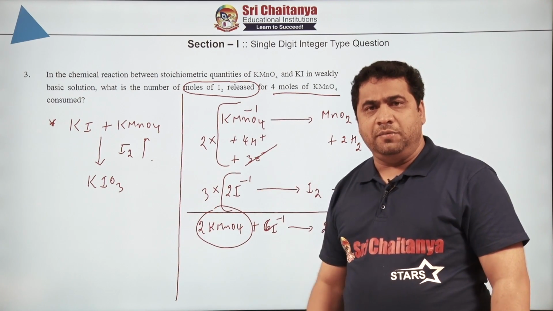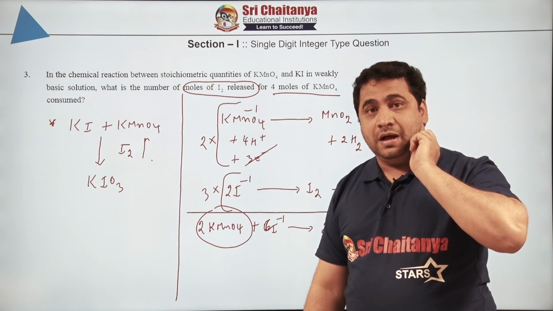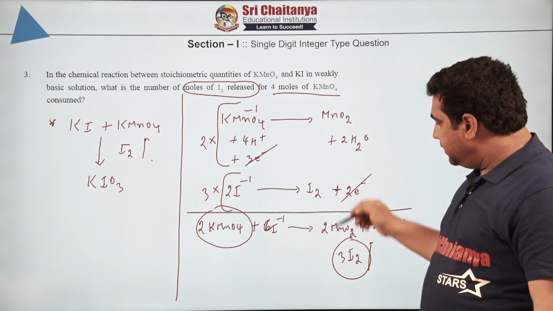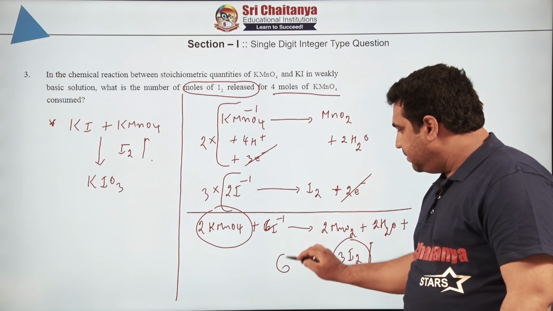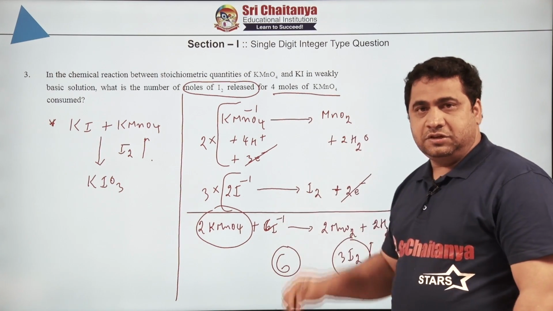So remember, this is a slightly ambiguous type of question. If you assume iodine is formed in the intermediate, fine, but if no iodine is formed is assumed, the answer is 0. But since he is saying iodine is released, so considering it, what is the answer for this? Tell me, 6. 2 can release 3, 4 can release 6 moles of iodine.